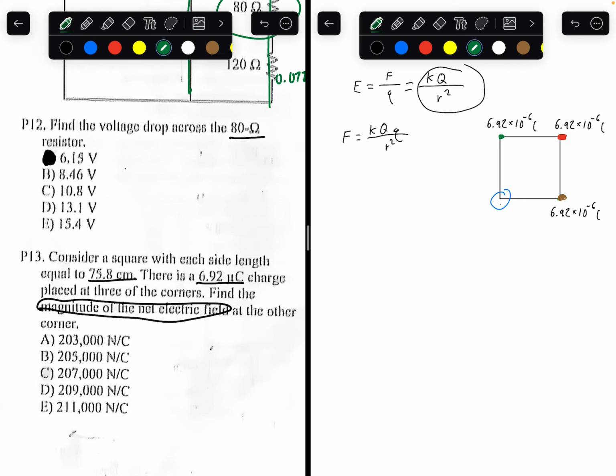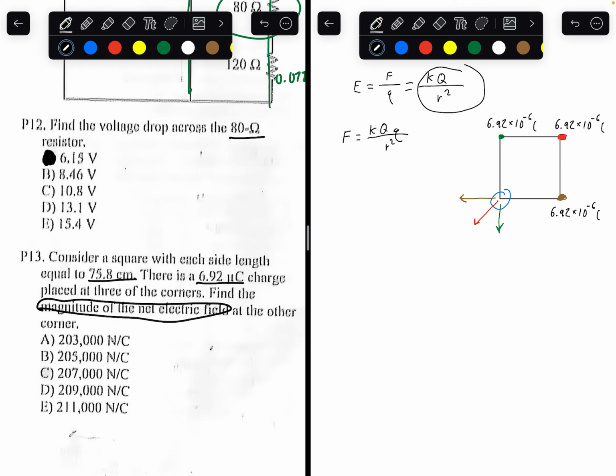The first point generates a field going this way. The second point, and since it's a positive charge, it generates outward fields. The second point generates a field going this way. The third point generates a field going this way. Why is that?